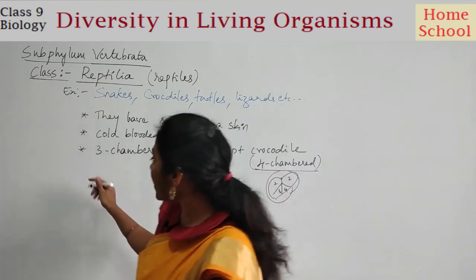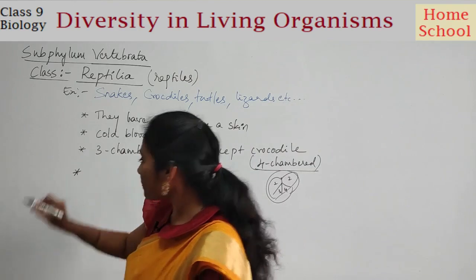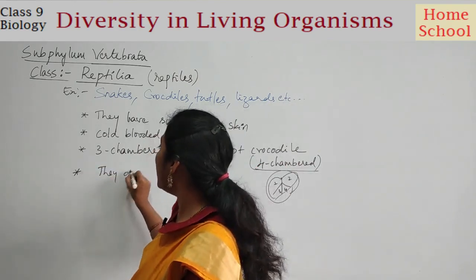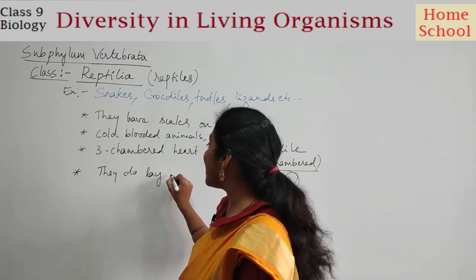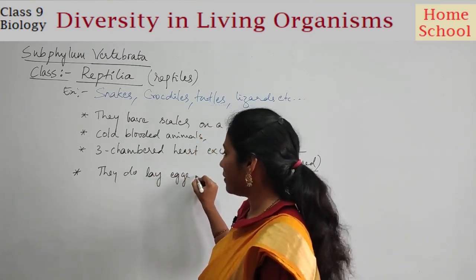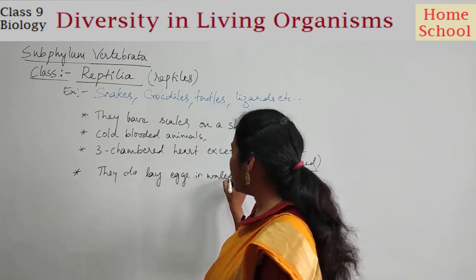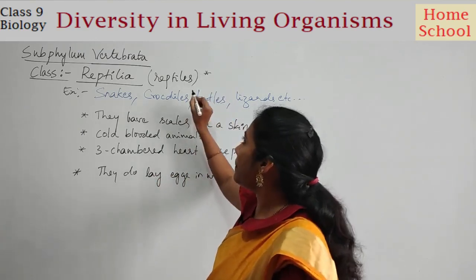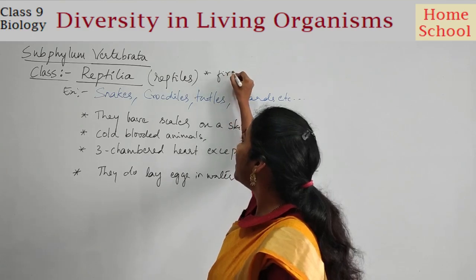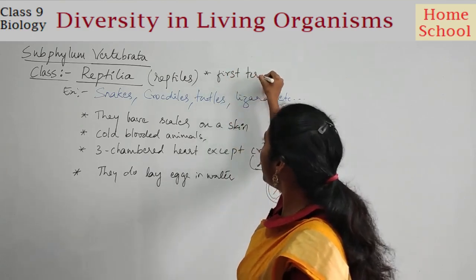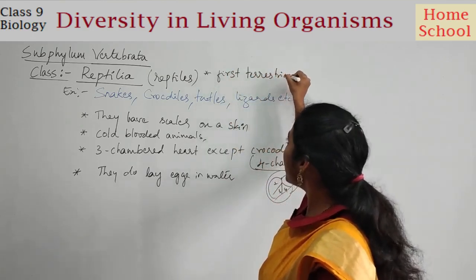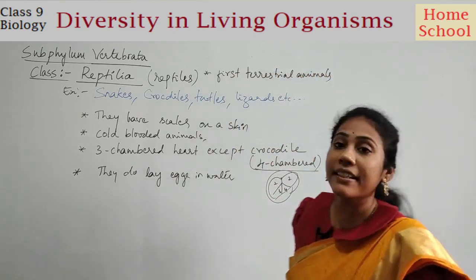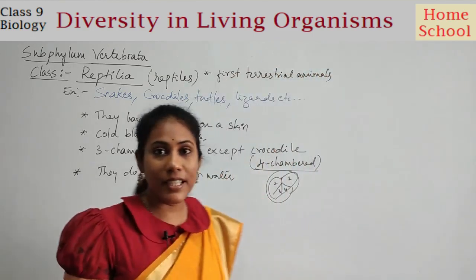The next point is that they do not lay eggs in water. A very important point that you can also remember is that they are the first terrestrial animals under the kingdom Animalia. Yes or no?